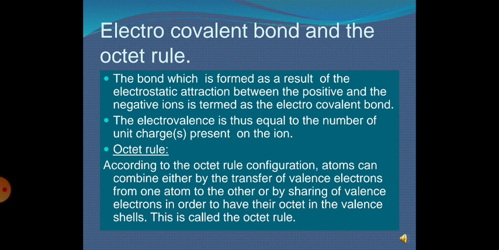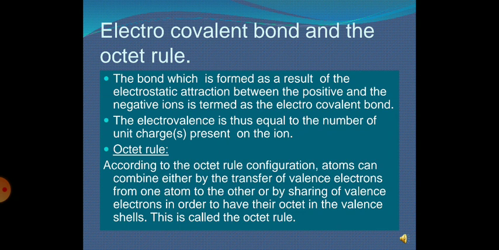Electrovalent bond and the octet rule. Students, the bond formed as a result of the electrostatic attraction between the positive and the negative ions is termed the electrovalent bond. The electrovalence is thus equal to the number of unit charge present on the ion.